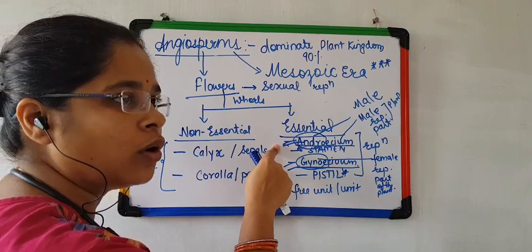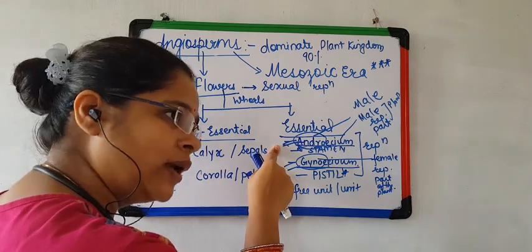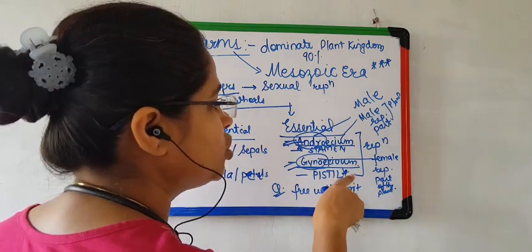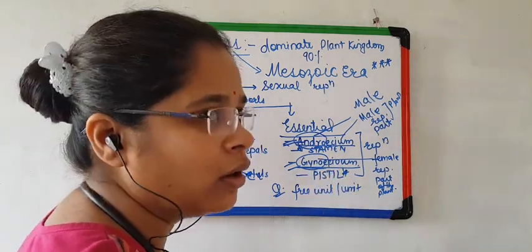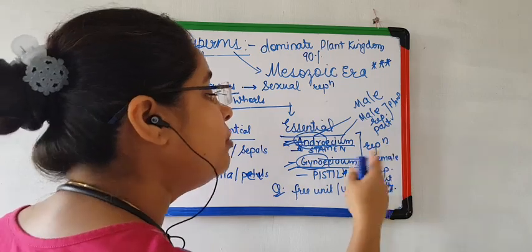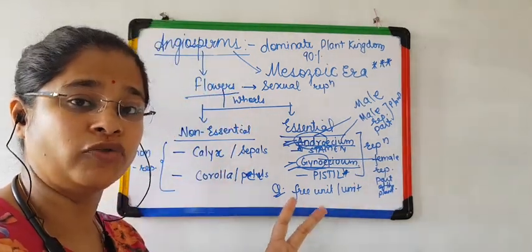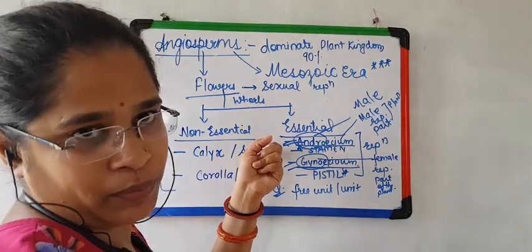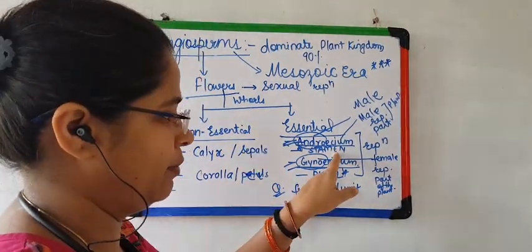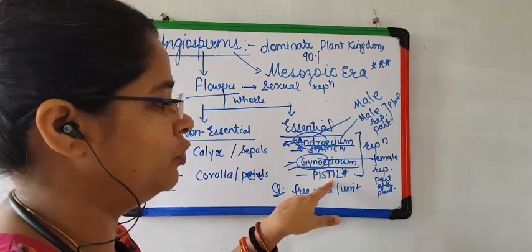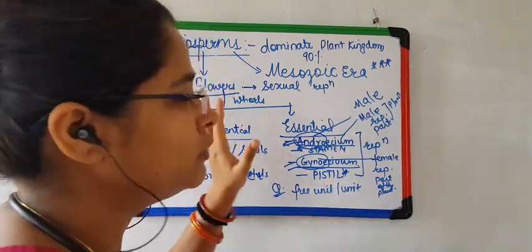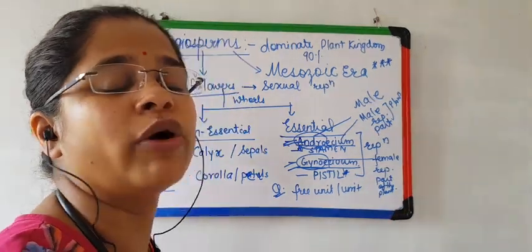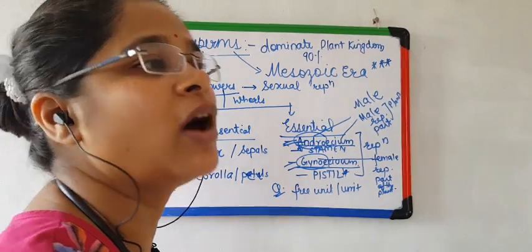The word andro comes from male, right? So this part of the plant is the male reproductive part. Gynoecium comes from female, right? So this part stands for the female reproductive part, but both are parts of the plant. In androecium, the free unit is stamen. In gynoecium, the free unit is pistil. Am I clear with this? This is all about the introduction of the chapter and the topic 2.1, that is all about flowers.